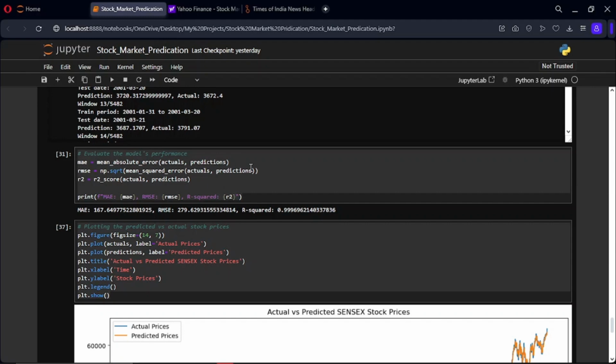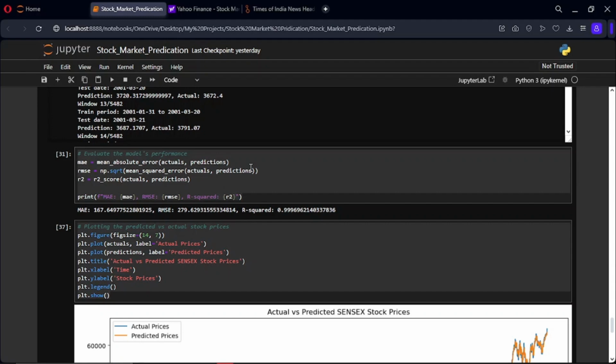The mean absolute error measures the average magnitude of the errors in a set of predictions without considering their direction. It's the average over the test sample of the absolute difference between the prediction and the actual observation where all the individual differences have equal weight.